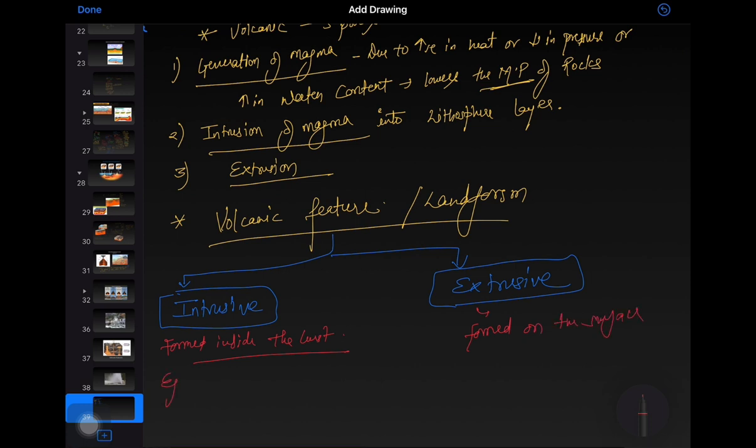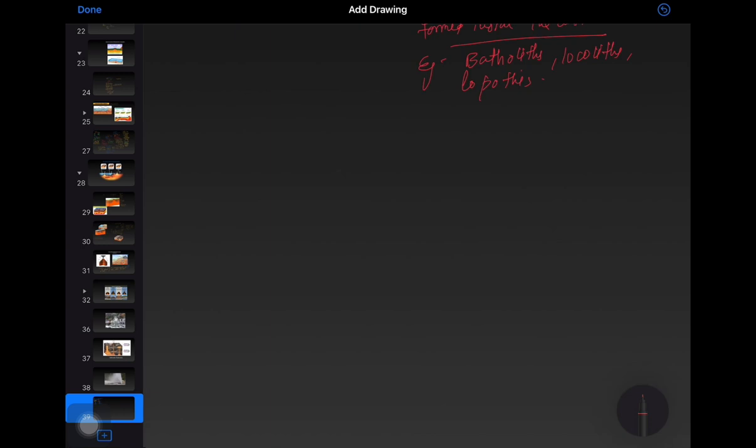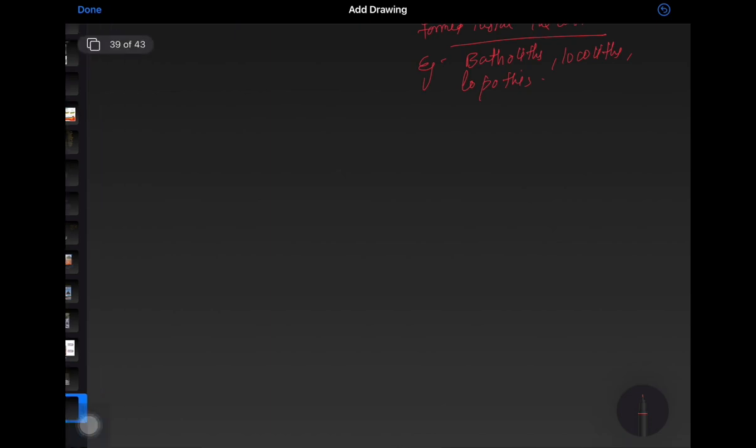Examples of intrusive features are batholiths, laccoliths, lopoliths, dykes, etc. And extrusive features are volcanoes, caldera, crater. All these are the extrusive features. Let's see first these extrusive features and volcanoes.